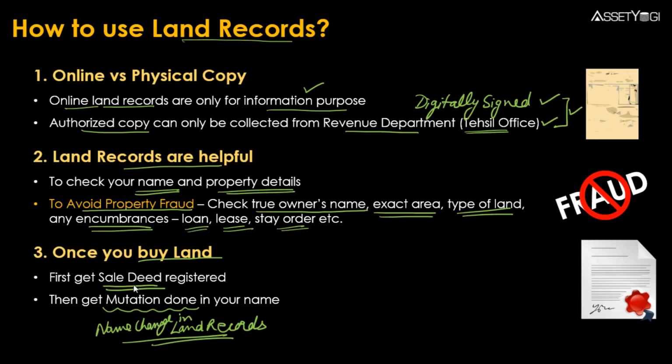A lot of people think that after registering the sale deed, the ownership has already transferred. But in case of land, you have to get the mutation also done and change your name in the land records also. Otherwise, there are chances of fraud. The previous seller who has sold you the property can sell that land again because he is still the owner in the public records. So it is very, very important. I cannot overemphasize the importance of this mutation. In fact, I have made separate videos on sale deed as well as the mutation, so you can watch those videos also where I have explained the complete process of sale deed as well as mutation.